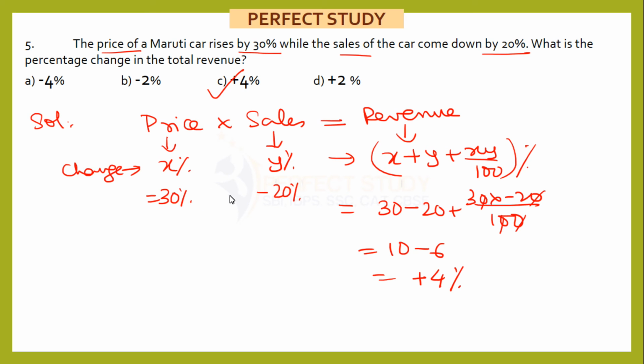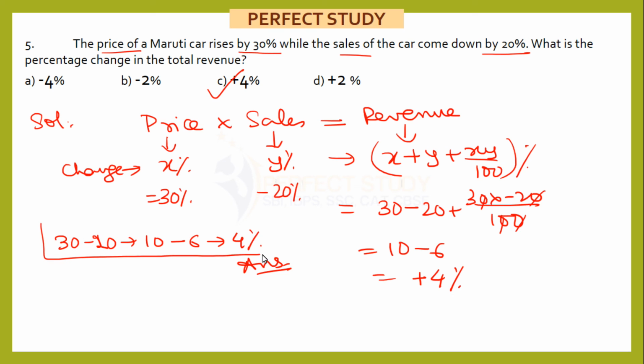If you want to do it mentally, that also you can do easily. What you have to do in your mind, simply 30% minus 20% is equal to, I'm just trying to write it, 30 minus 20 gets 10%. Then you have to do another minus, that will be 20% of 30, or you can say 30% of 20. Whichever way you do, you will get 6. That will give you the answer 4%. Like this, you can do the steps in your mind. Okay, so this is clear.